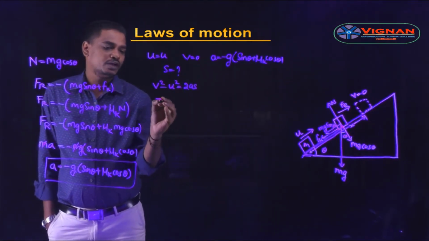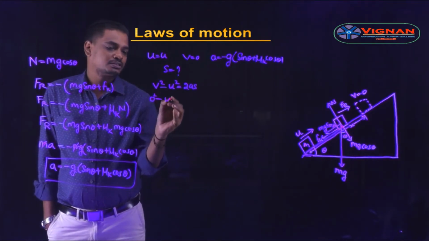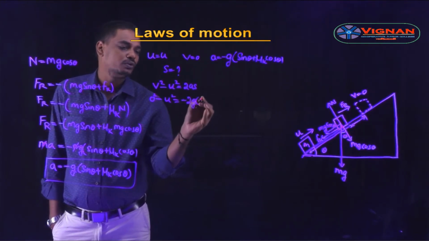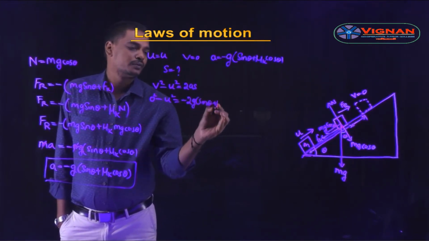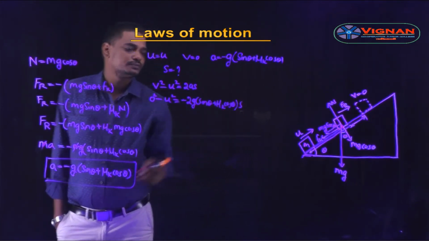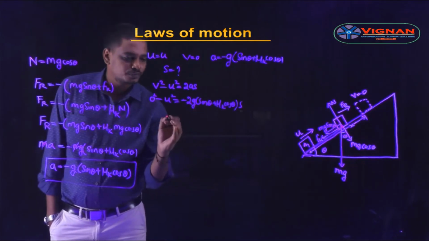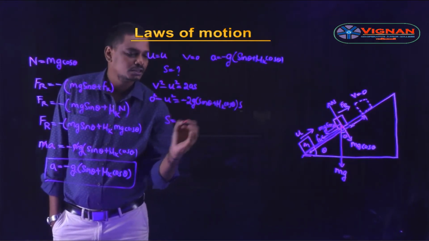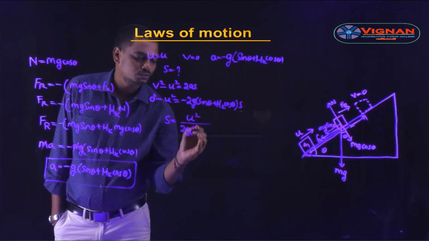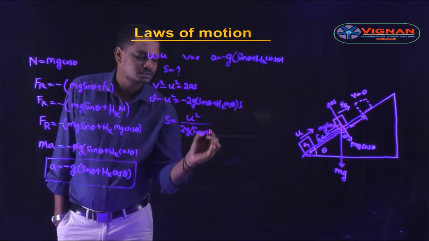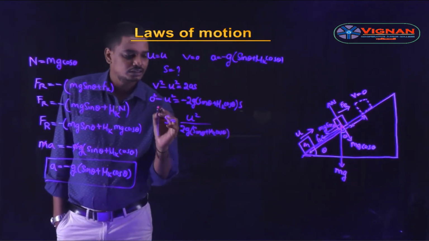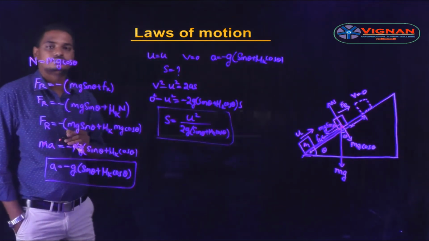By substituting the values, 0² − u² = −2g(sin θ + μk cos θ)s. So from here, by simplifying the equation, we can get s = u² / [2g(sin θ + μk cos θ)], which is the distance traveled by the block.